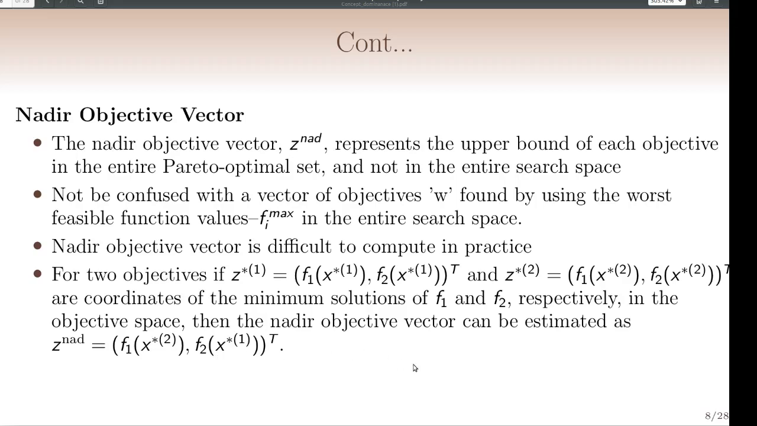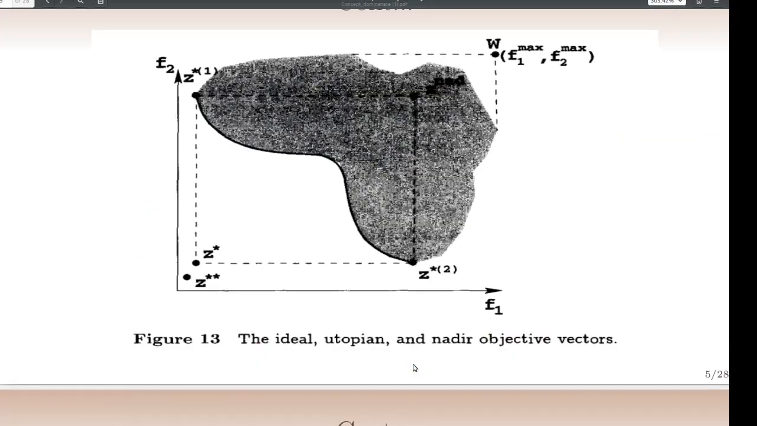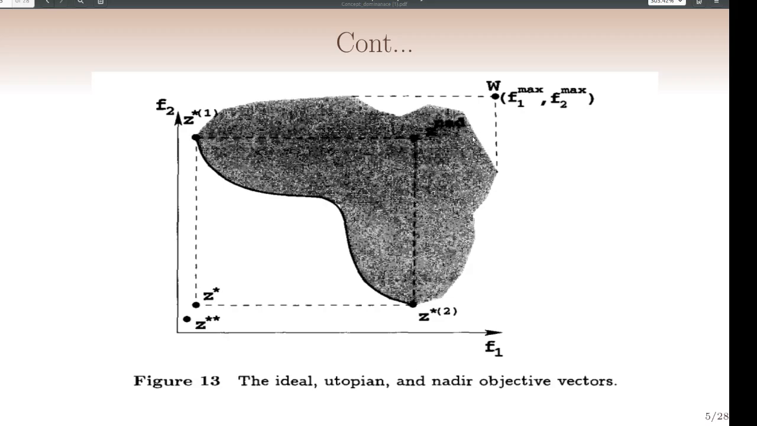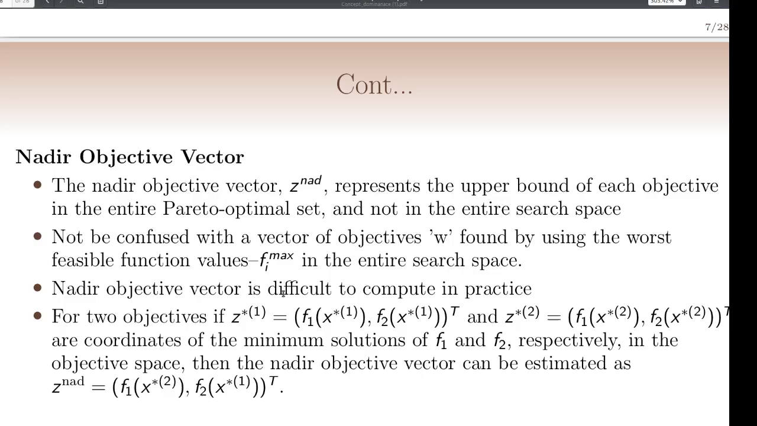Now let's see how it is represented in this figure. See, this z nad is formed from z star 1 and z star 2, where z star 1 is f1 of x1 star, f2 of x star 1, and z star 2 is f1 of x2, f2 of x2. So z nad is actually f1 of x2 comma f2 of x1.